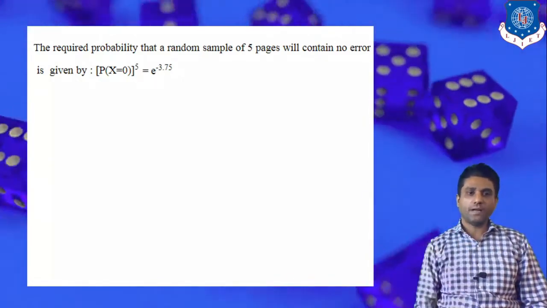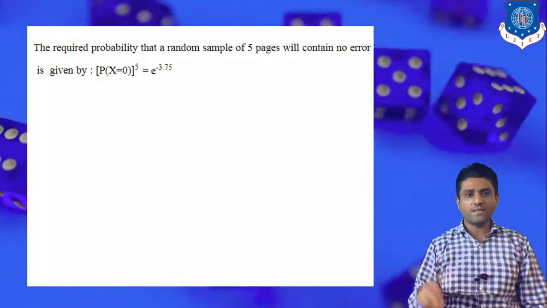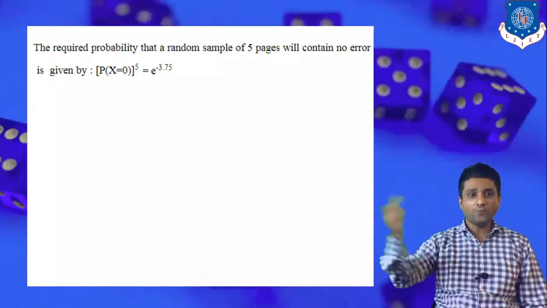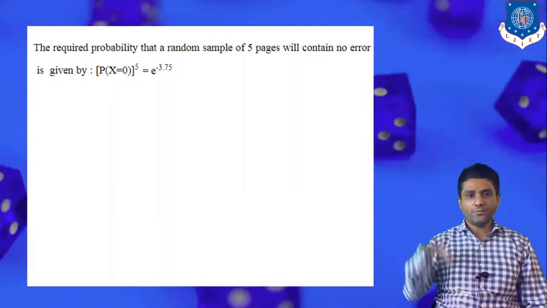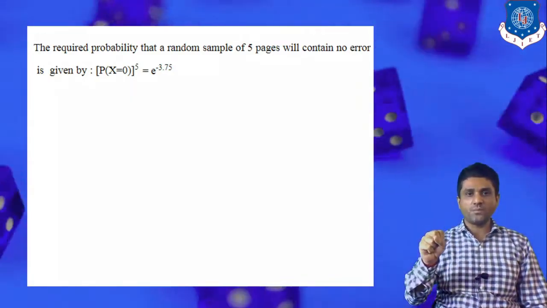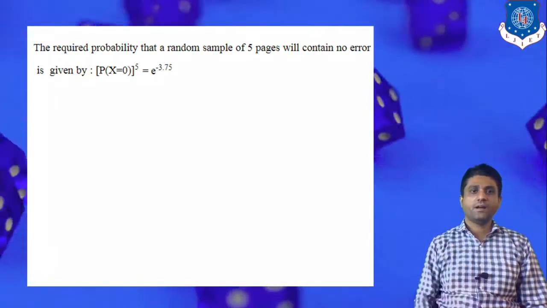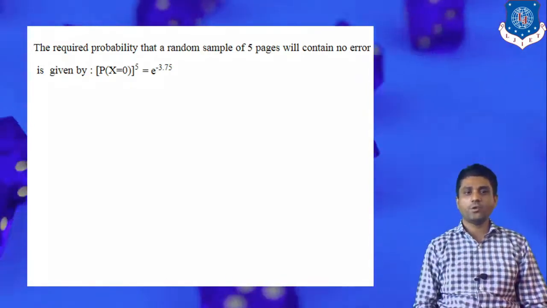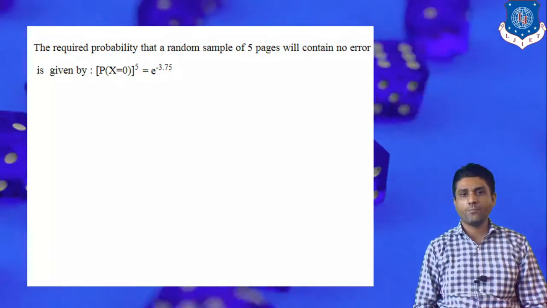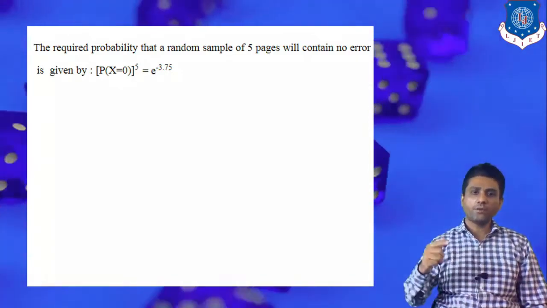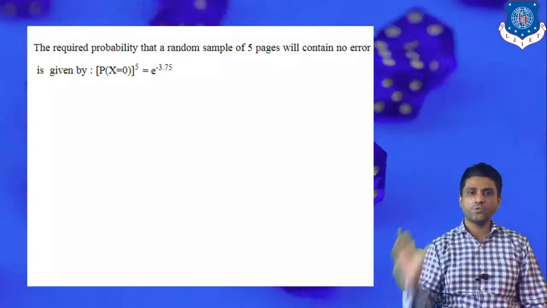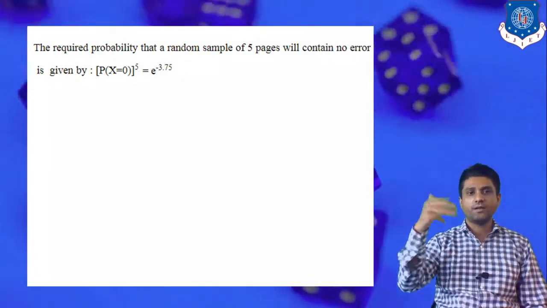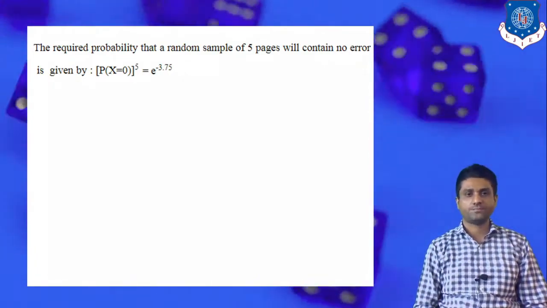So we conclude that if we randomly select any 5 pages out of 520 pages, the probability that those 5 pages do not contain any typo error is exactly equivalent to e raised to minus 3.75. You can also find the precise value by plugging in the value of e, that is 2.718, raised to negative 3.75.